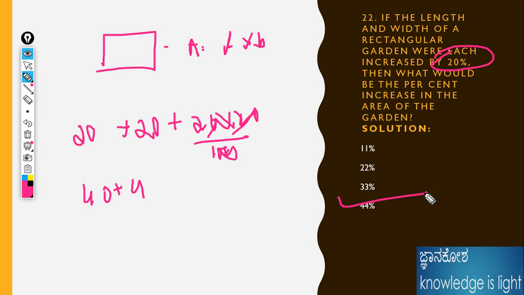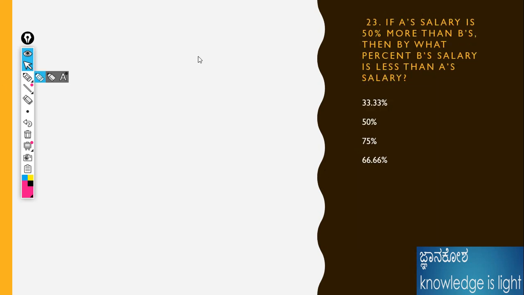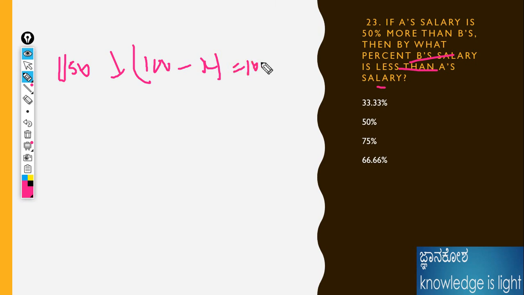Okay, for the next problem. This is also a one-time question. A very easy question. I will show it from the base. The salary income is 50% more, that means 150, and what should be the salary less than that of the other person's rate. We don't know the other person's rate. We need to calculate the less, given as 100 minus 100 into 100. We are solving this problem.